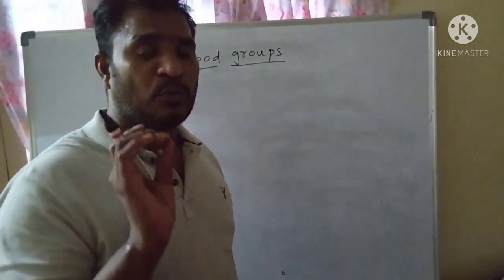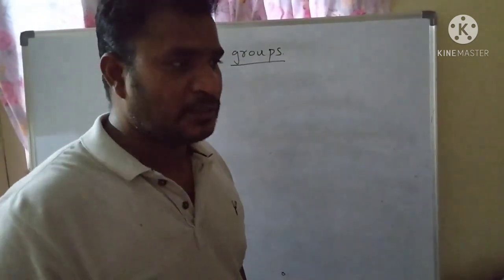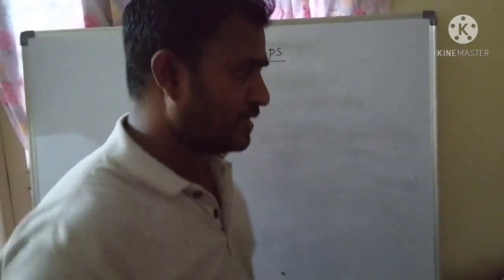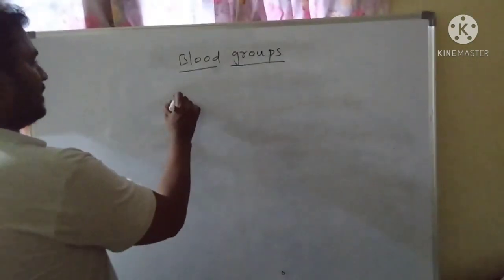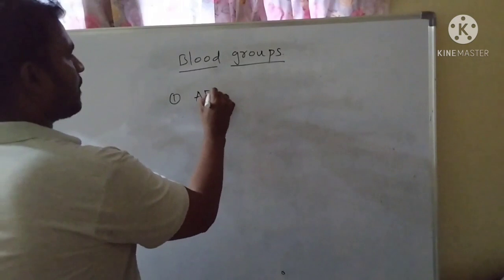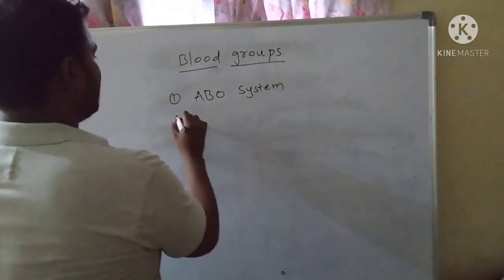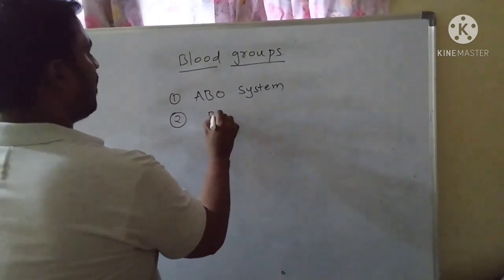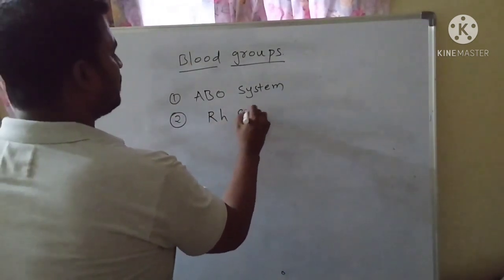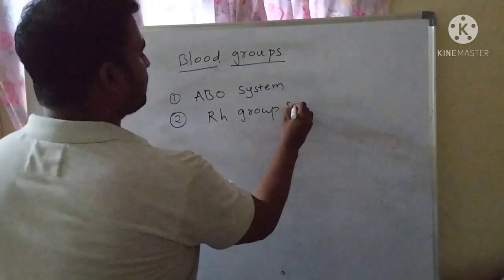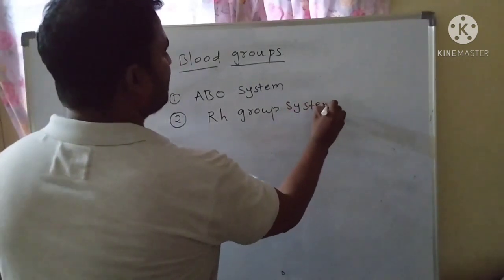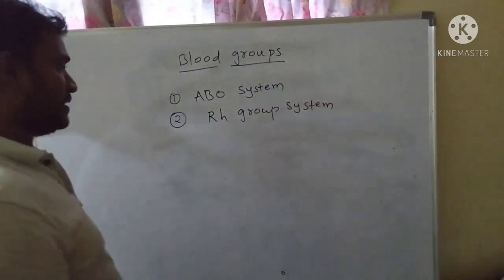So whenever we are talking about blood groups, we mention two kinds of systems: one is the ABO system and the second one is the RH group system. ABO system and RH group system.